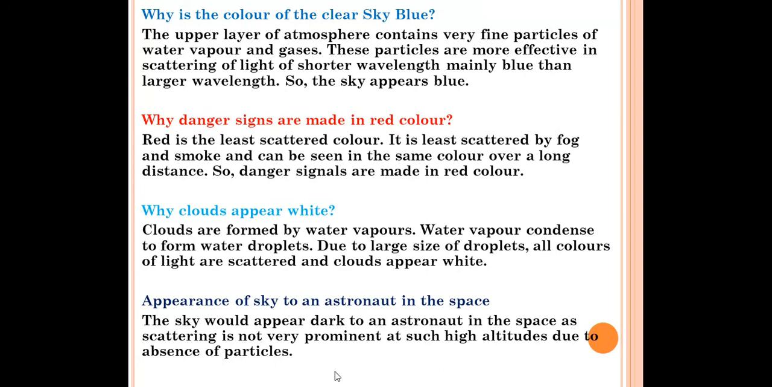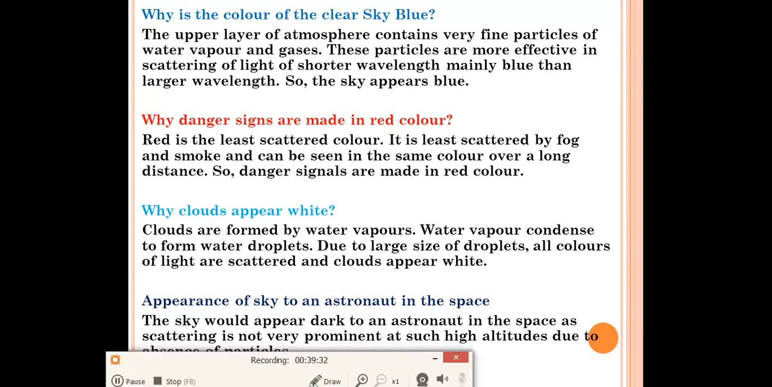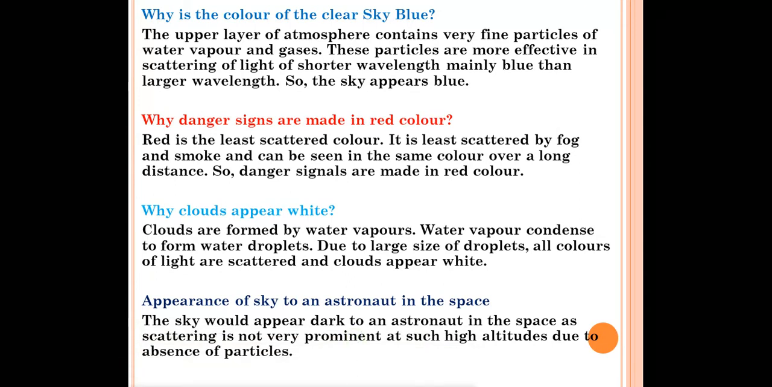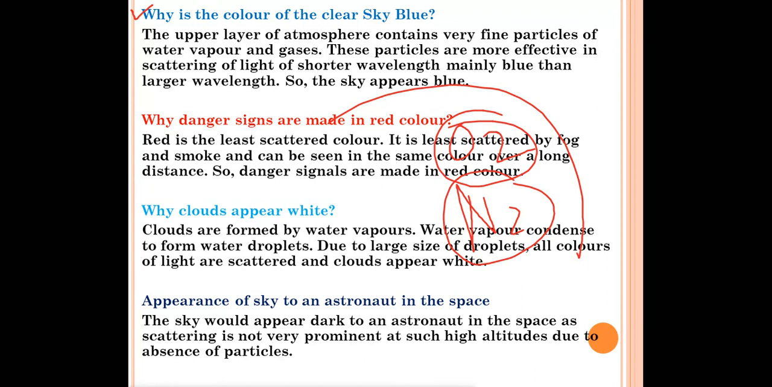Now we'll read some of the questions which can be asked in your exam related to scattering of light. The first question is, why is the color of clear sky blue? Means why is the color of the sky blue? The upper layer of the atmosphere contains very fine particles of water vapor and gases. You know that in the atmosphere, which gases are present? Oxygen, nitrogen, whose size is very small. So these gases are present in the atmosphere. These particles are more effective in scattering light of shorter wavelength, mainly blue, than larger wavelength. So the sky appears blue.